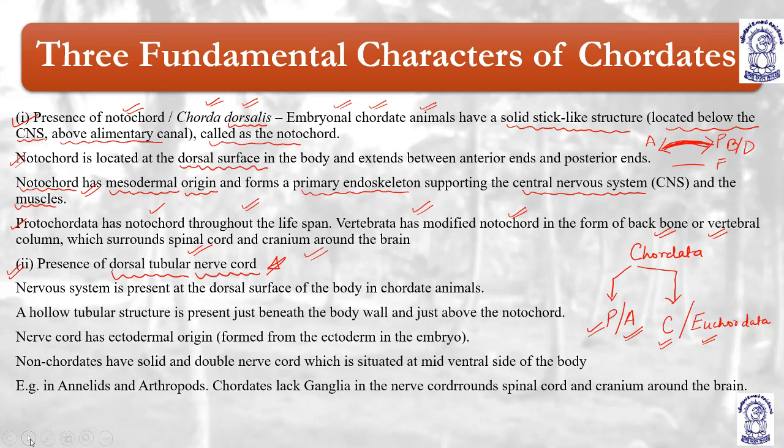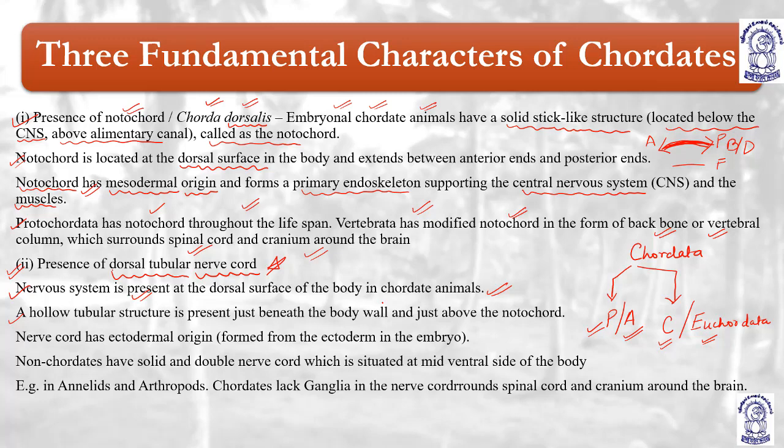Is that understood? Now coming to next, the nervous system is present at the dorsal surface, at the back of the body in chordate animals. It is obvious, and we have covered it so many times. Next, a hollow tubular structure is present just beneath the body wall, and just above the notochord.